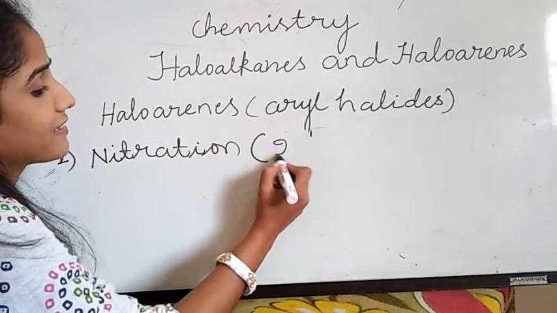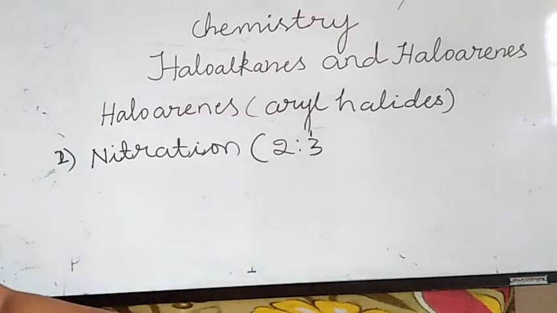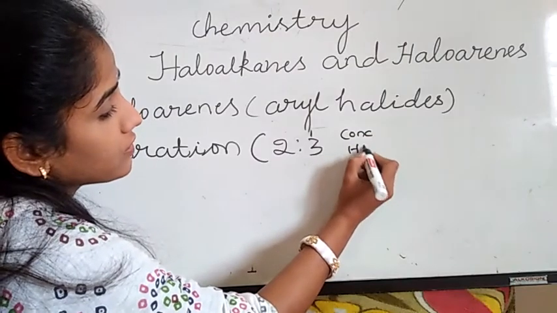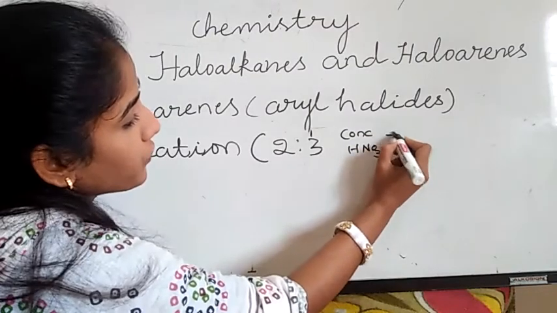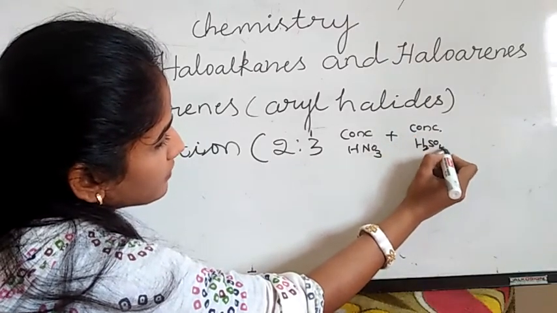You are familiar. It is a combination of concentrated HNO3 and concentrated sulfuric acid. King of chemicals is concentrated sulfuric acid.